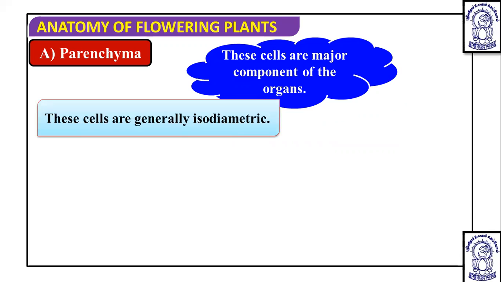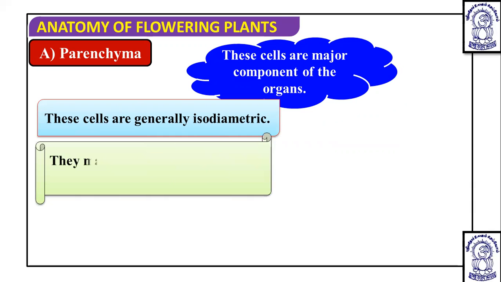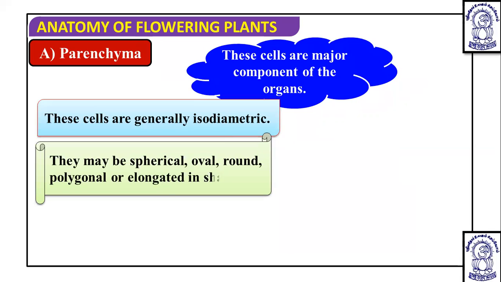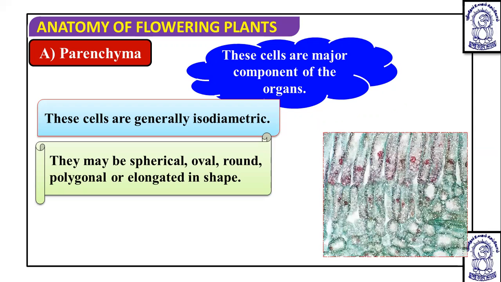The cells are generally isodiametric, meaning the diameter of each cell is almost similar. Their shape may be spherical, oval, round, polygonal, or elongated. Many shapes can be found in the cells of parenchymatous tissue.